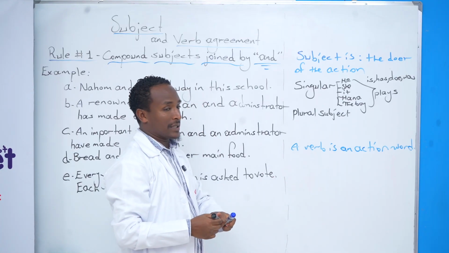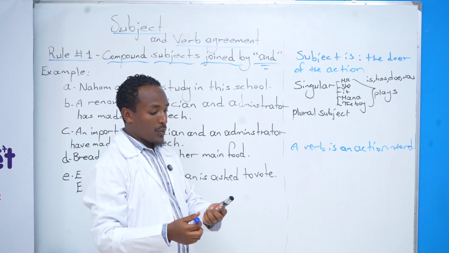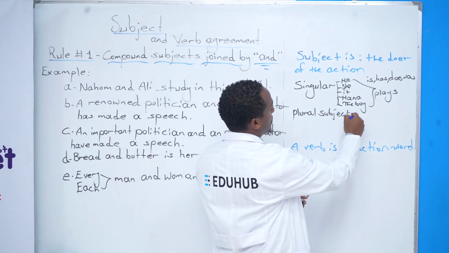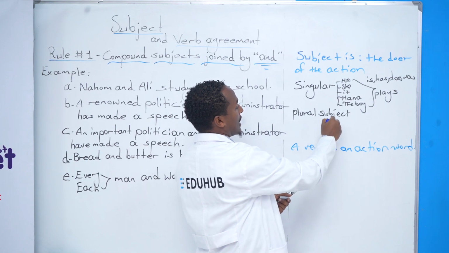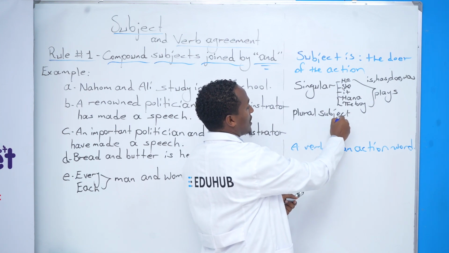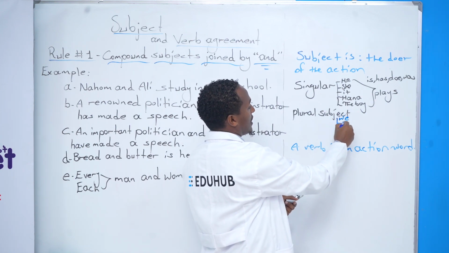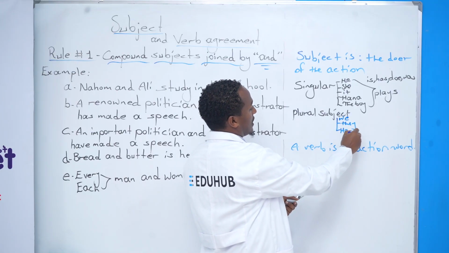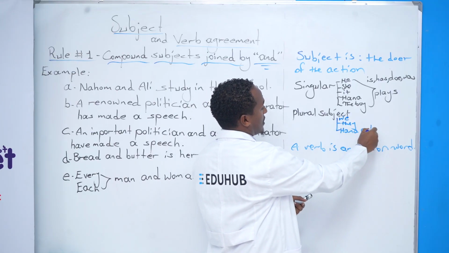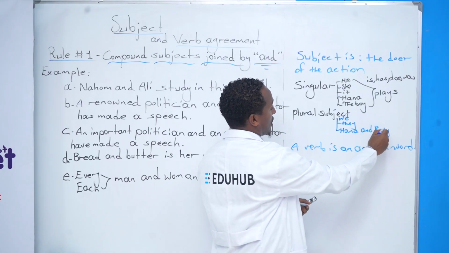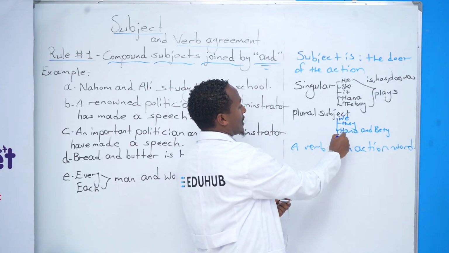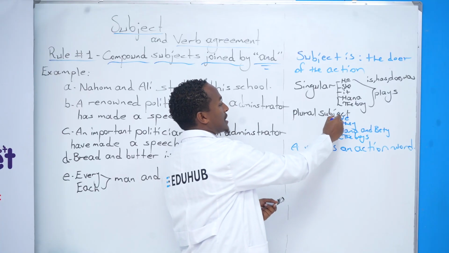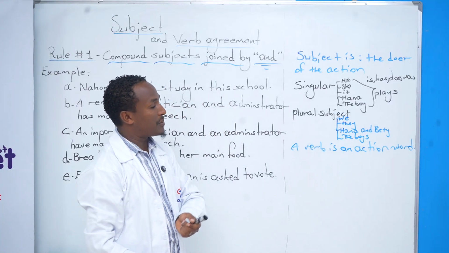What about the next one? A plural subject. A plural subject is a subject we use with plural verbs. What are these plural subjects? Like we, like they, like Hannah and Betty, two people, two individuals. Okay, like the boys. These subjects are plural subjects, so the verb must be plural.